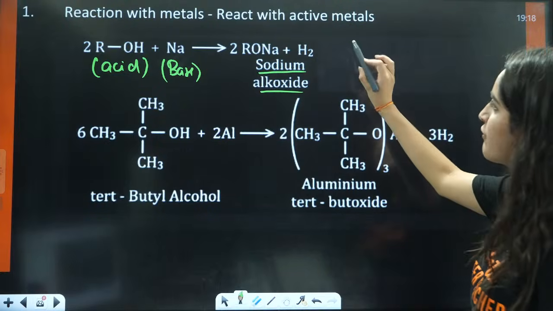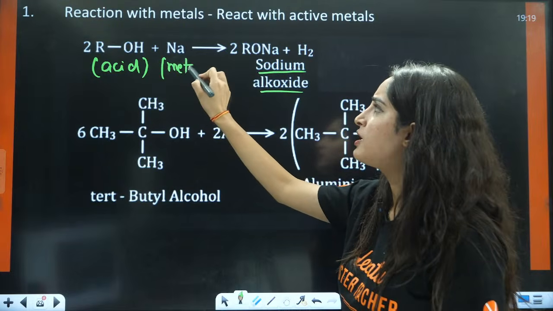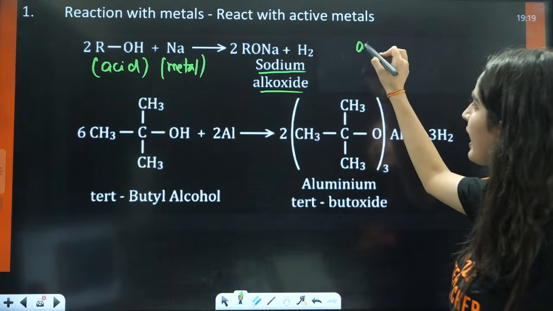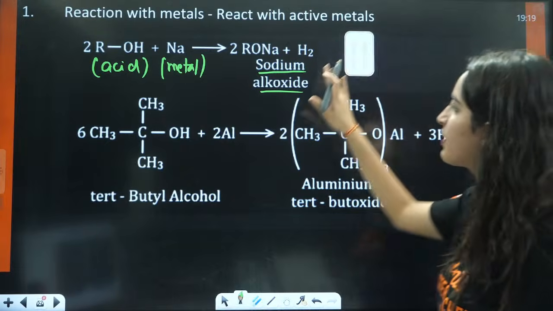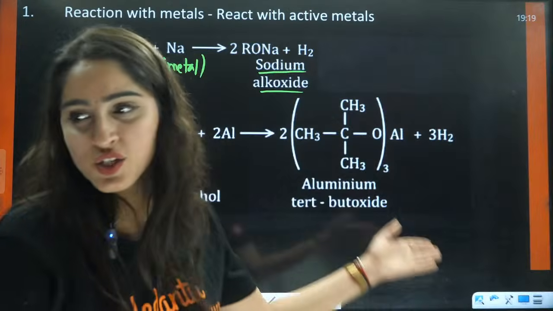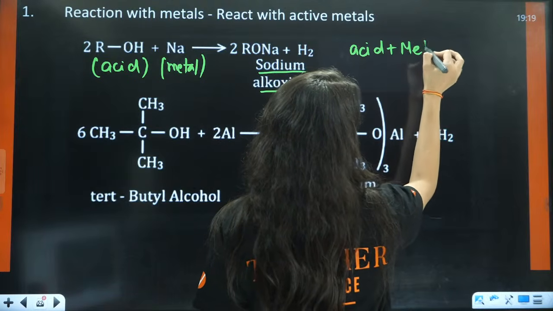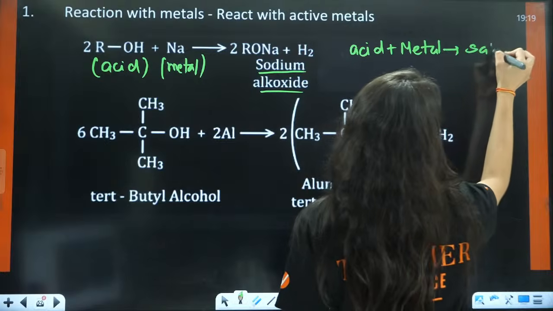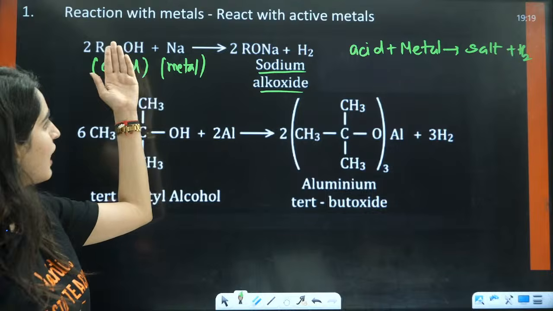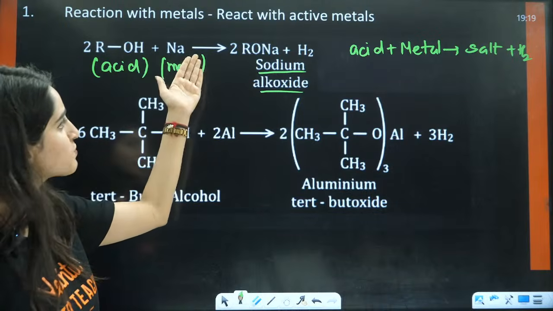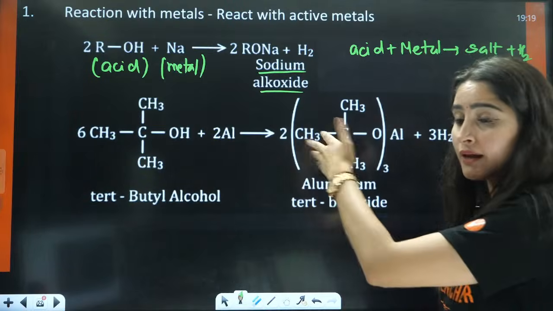We know that this is a metal, having a basic nature. We know that an acid with a metal, what is the reaction? This we have understood in 9th and 10th class. You have learned this reaction, that acid with metal, what will it form? It will form salt plus hydrogen gas, isn't it? Isn't this the same reaction? Acidic alcohol plus metal gives salt and H2 gas, right?